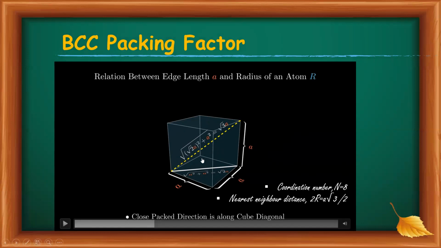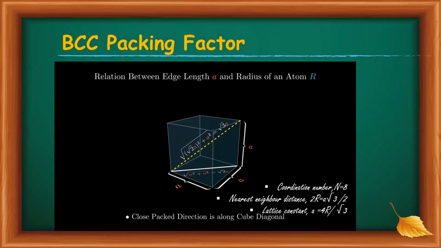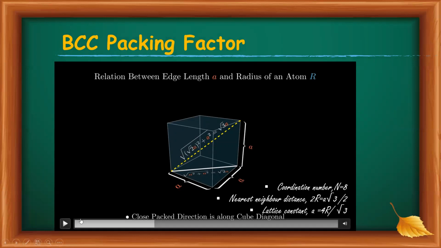In the body diagonal, there is the body center atom, and 2 corner atoms touch.